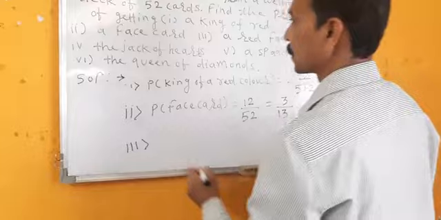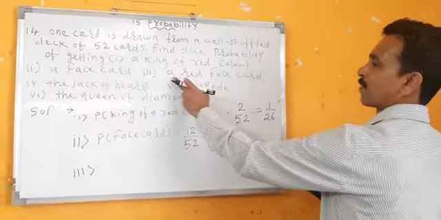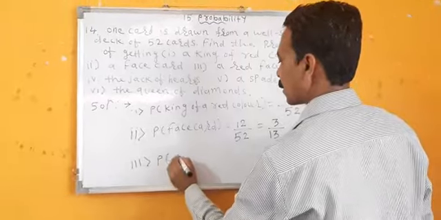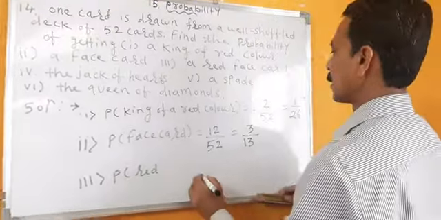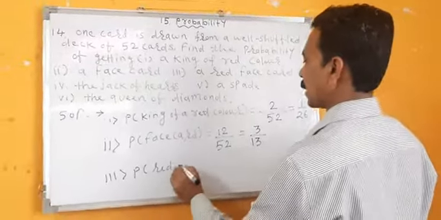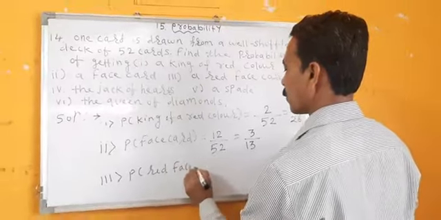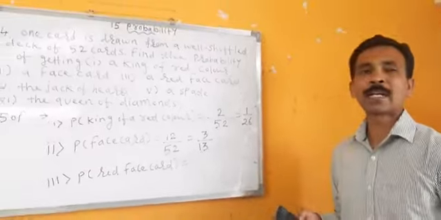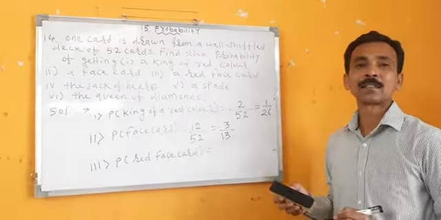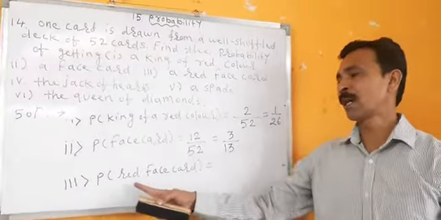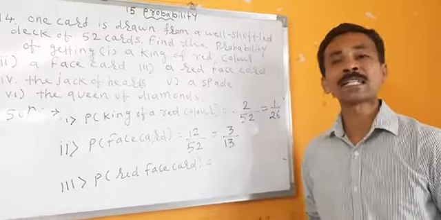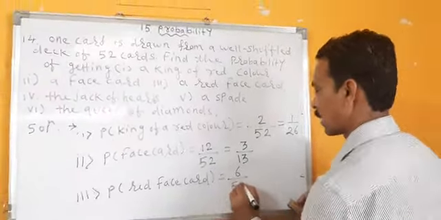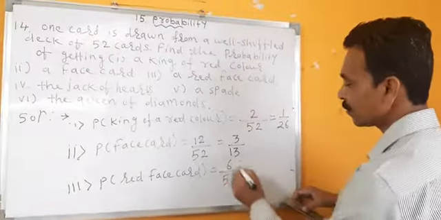Third part. We have to find the probability of a red face card. Total how many face cards are there? 12. So out of 12, how many red face cards are there? 6. 6 upon 52.